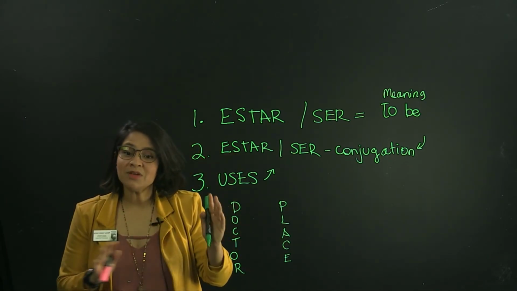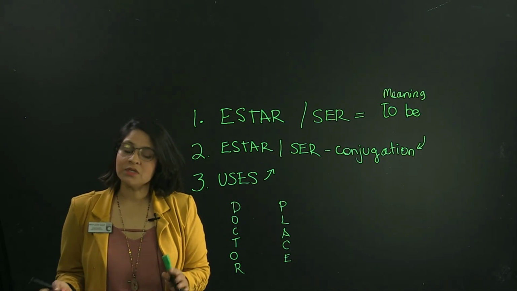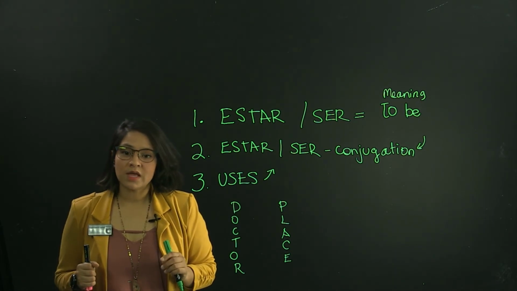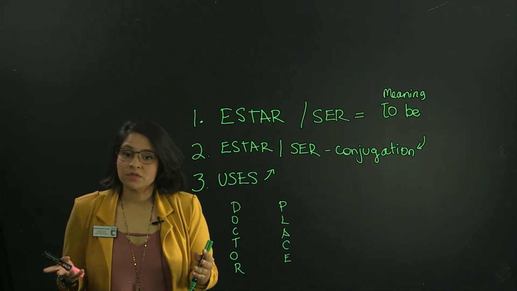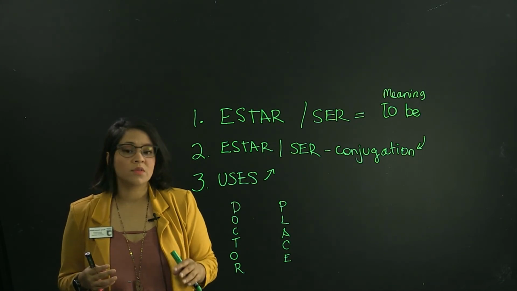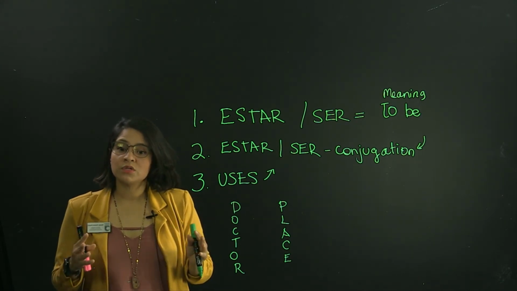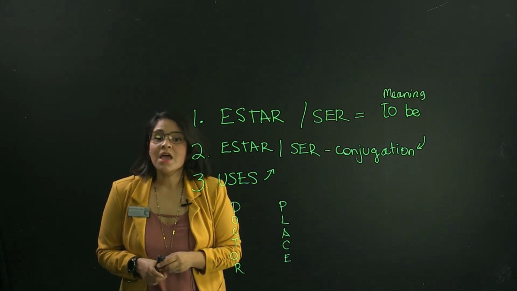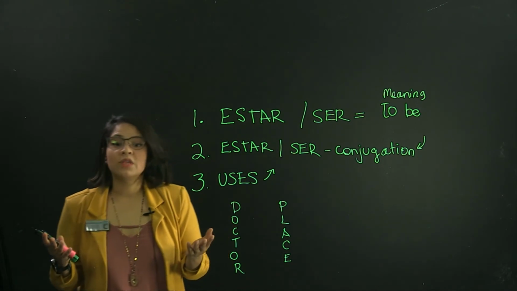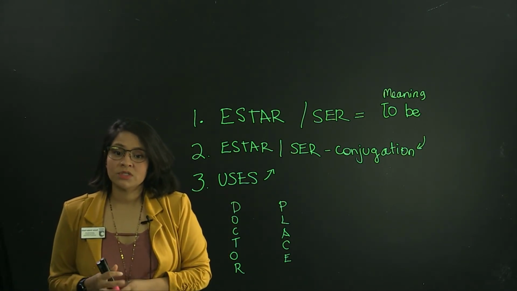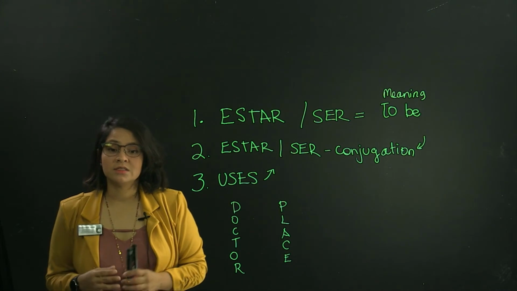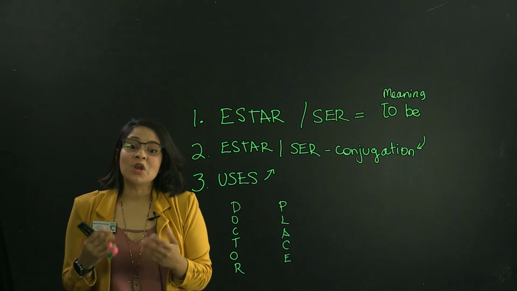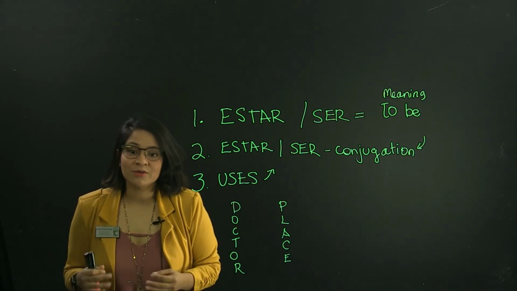As you can see, even doctor is related to occupation, a permanent or long-lasting characteristic of the noun, and place is related to the location of something, right, of a noun. So it is a little bit more temporary. So those are the two ways to remember how to use the verb ser, how to use the verb estar, and this is what I wanted to share with you guys today, because these two verbs are very important, and understanding the difference is the most critical thing to know when to use them correctly and how to use them correctly.